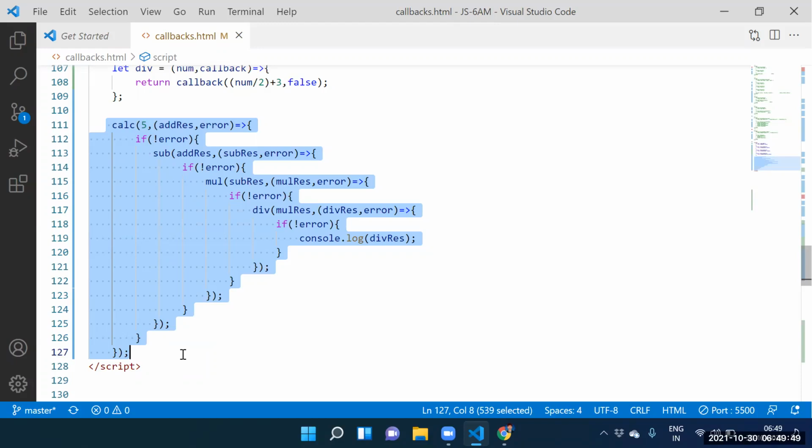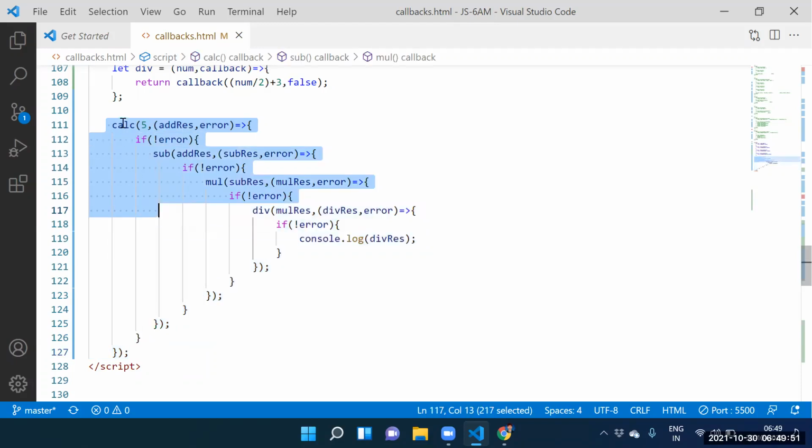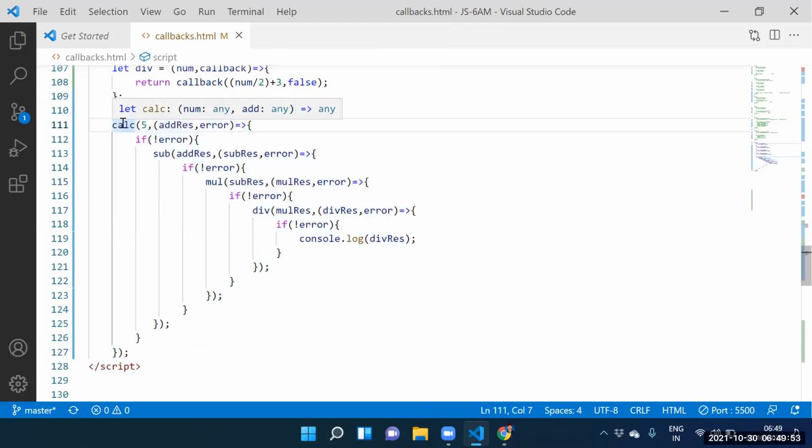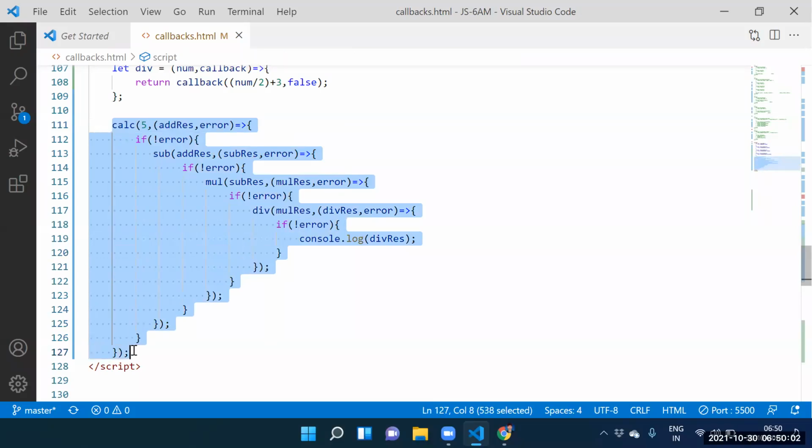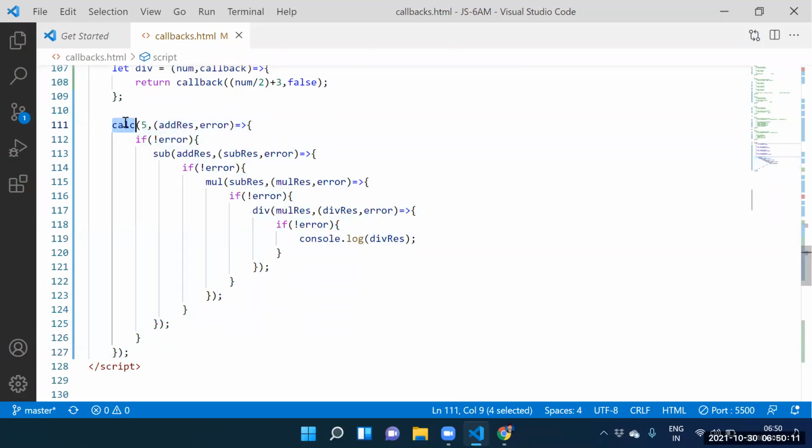Guys, the alternative for callback hell is promises. What is the next chapter? Promises chapter. Is this code recommended in real time? Never, guys. This code is never recommended in real time. Never write this kind of code. The name for this code is callback hell. So what is the remedy for callback hell? Promises. Next chapter is promises.